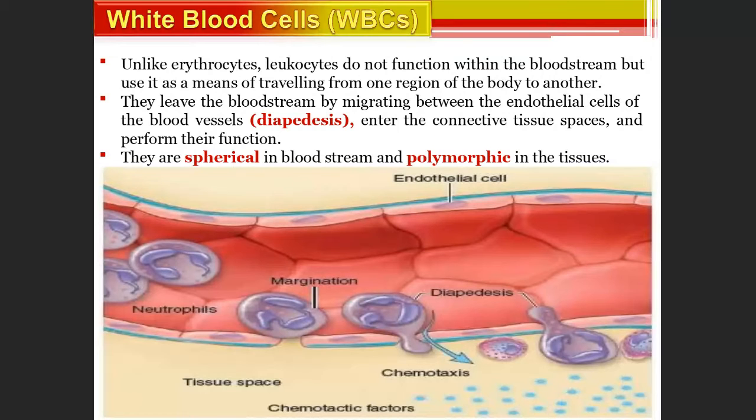They are spherical in the bloodstream and polymorphic in the tissue. Polymorphic means they have different shapes in the tissue. These leukocytes do not function in the bloodstream, they come out of the bloodstream. The process of coming out of these white blood cells is called diapedesis. You should know what diapedesis is: they are spherical in the blood, but when they come out, they become polymorphic in the tissue. So this you should know.